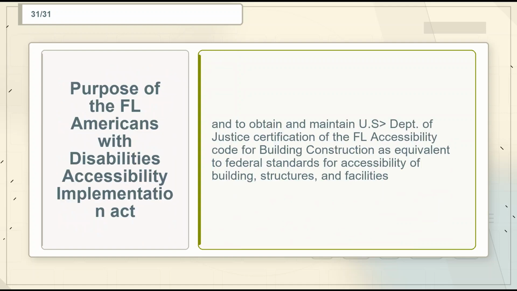Flashcard 31. Term: purpose of the FL Americans with Disabilities Accessibility Implementation Act. Definition: and to obtain and maintain U.S. Department of Justice certification of the FL Accessibility Code for building construction as equivalent to federal standards for accessibility of buildings, structures, and facilities.